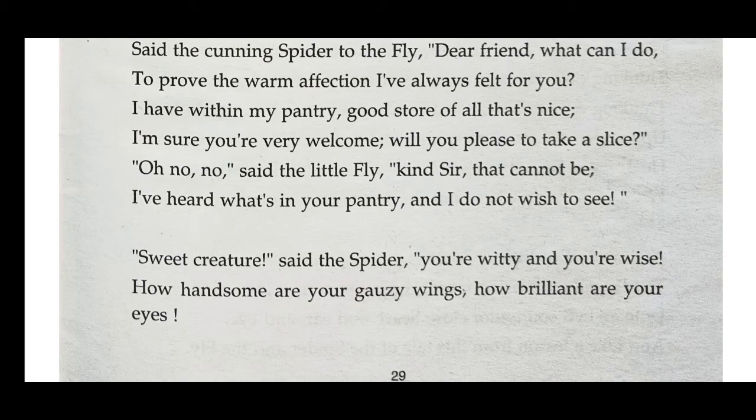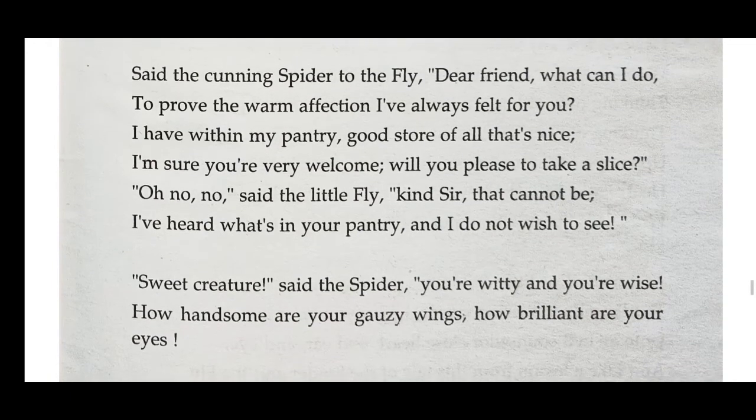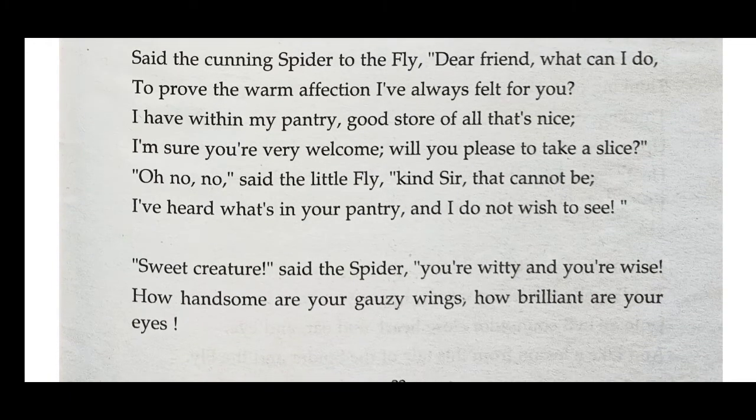Said the cunning spider to the fly, dear friend, what can I do to prove the warm affection I've always felt for you? I have within my pantry good store of all that's nice. I'm sure you're very welcome. Will you please to take a slice? Oh, no, no, said the little fly. Kind sir, that cannot be. I've heard what's in your pantry, and I do not wish to see.